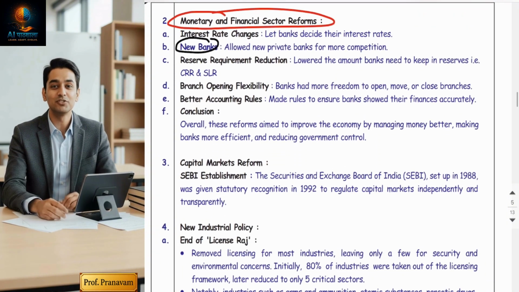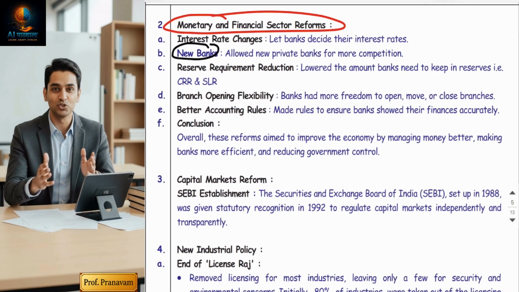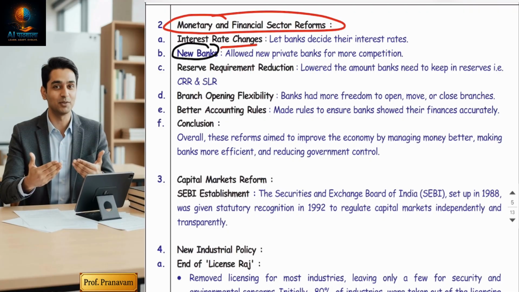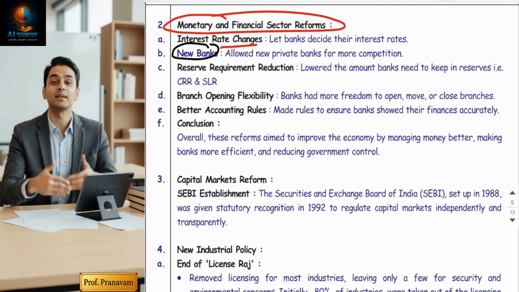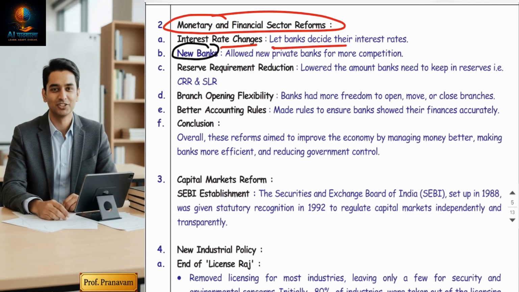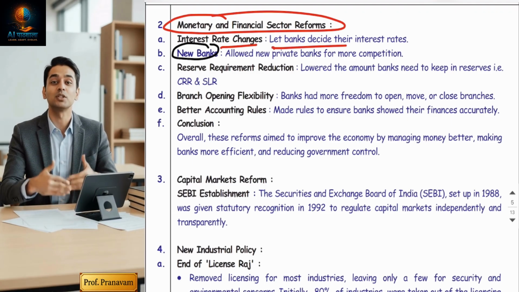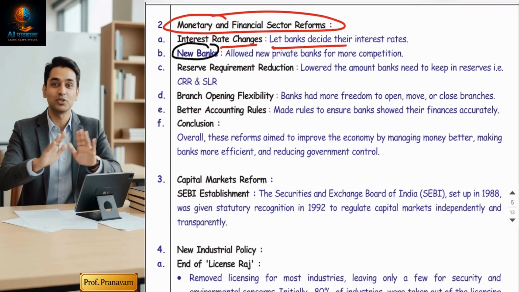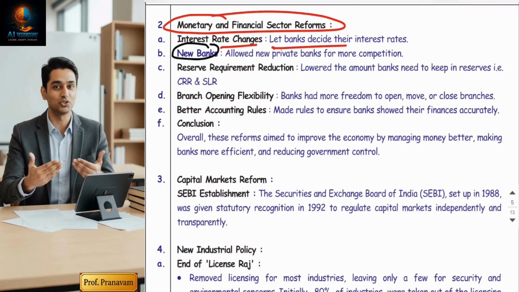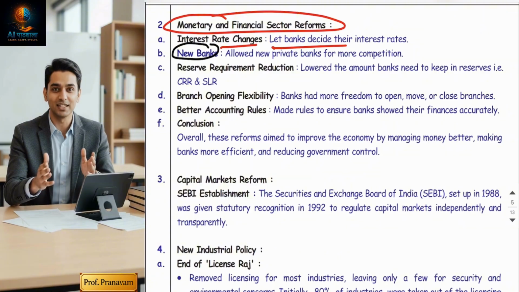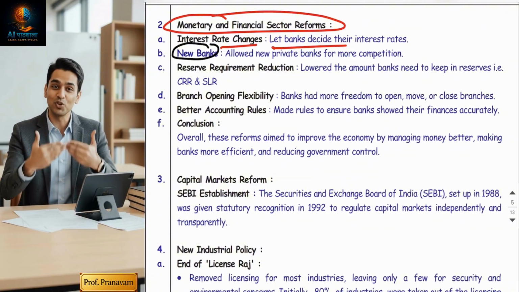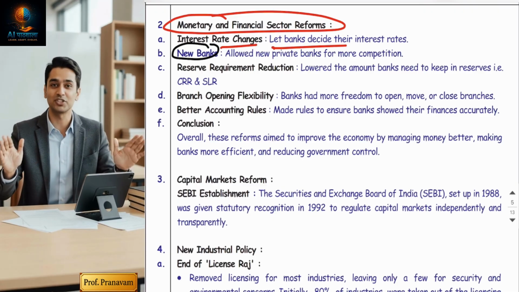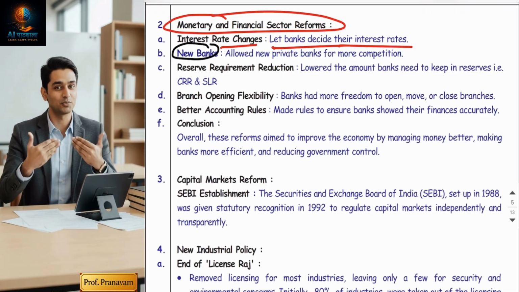So what policies did they introduce? The first policy was interest rate changes. Guys, this was the first time the government made banks free to decide interest rates on their own. Earlier, interest rates used to be decided by the RBI and all commercial banks needed to follow. But in this reform, they gave freedom to the banks. They can fix interest on loans however they want to. So let the bank decide the interest rate.